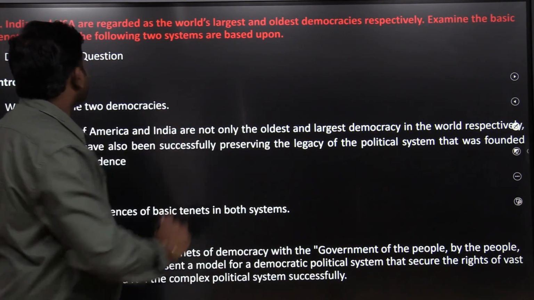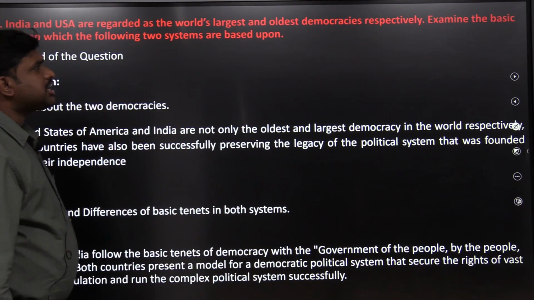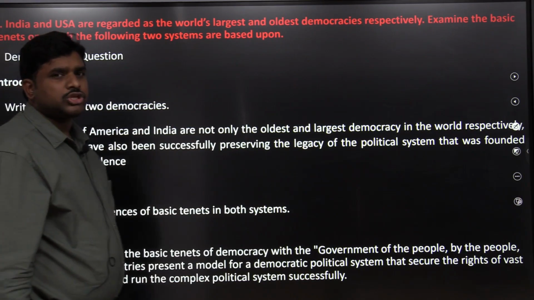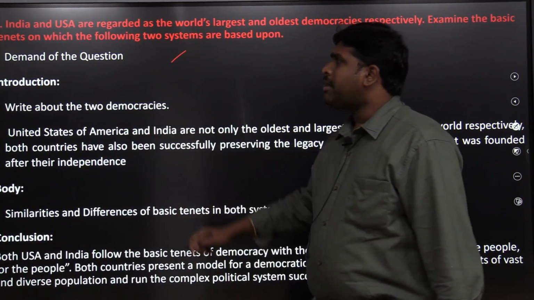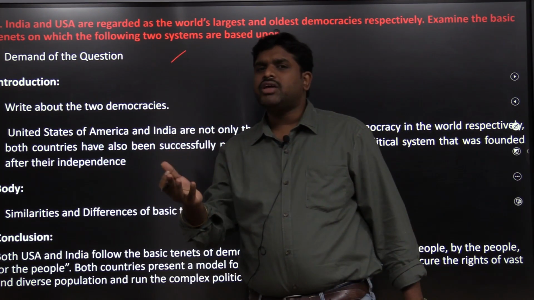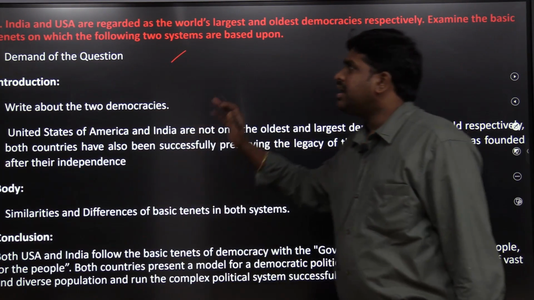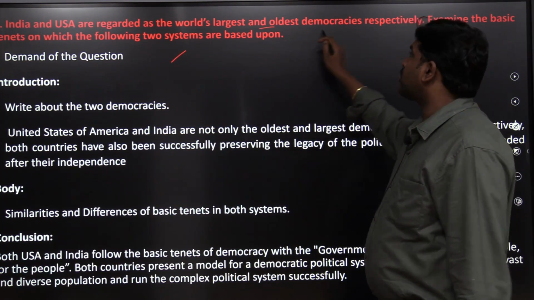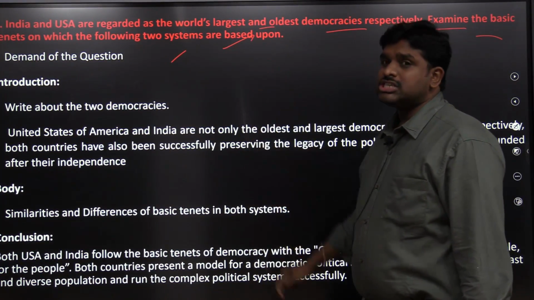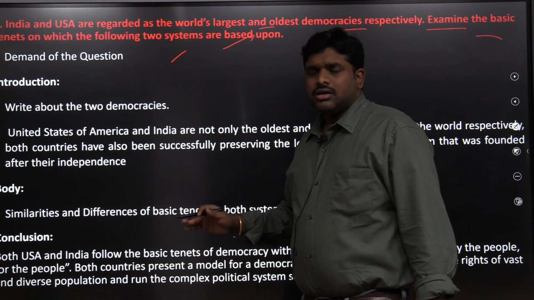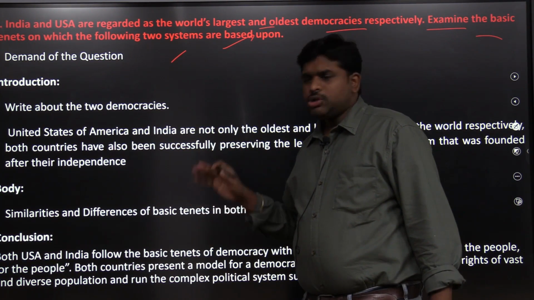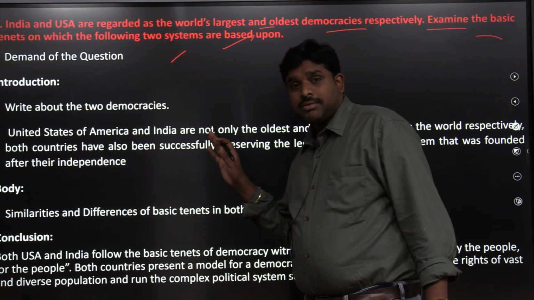Coming to the second question: India and USA are regarded as the world's largest and oldest democracies respectively. Examine the basic tenets on which the two systems are based. The demand of the question is that we have to write about the government of the USA and the government of India, with features like secularism, federal features, unitary features. What are the features on which both are the same, and which are different?